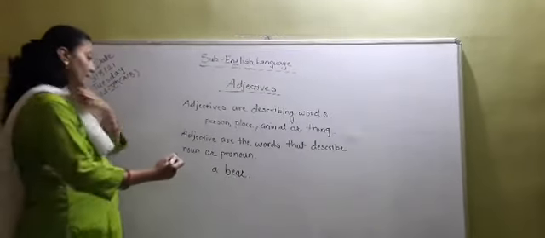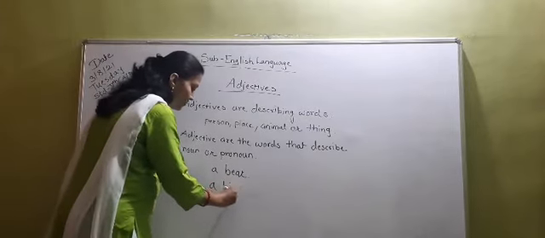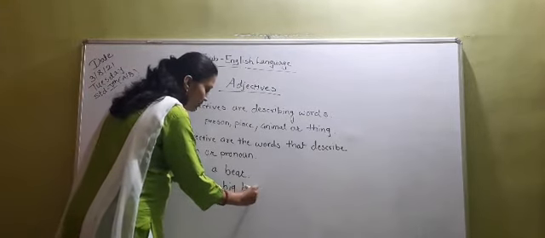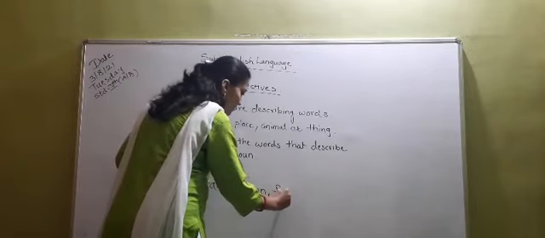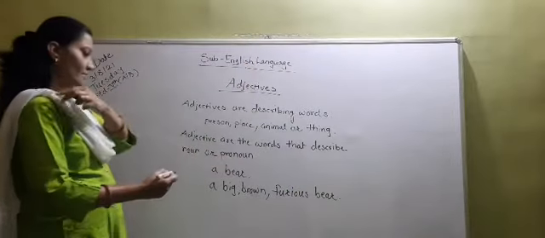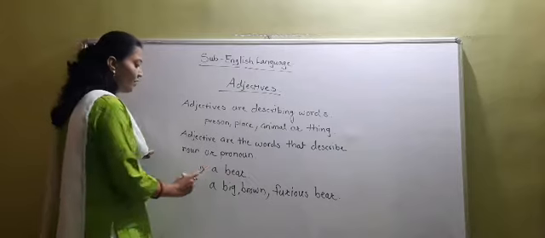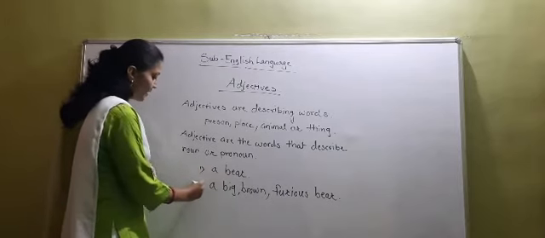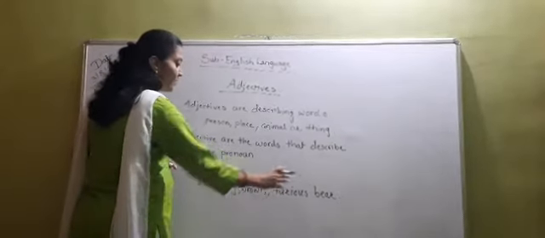But when I am writing a big, brown, furious. Furious means very horrible bear. So you can see that in the first sentence I have written only a bear, and in the second sentence I have written a big brown furious bear.